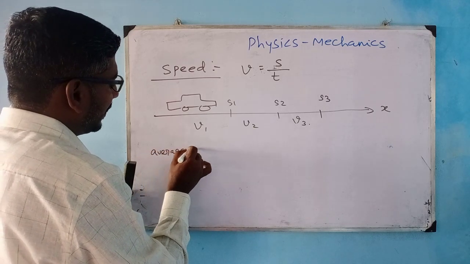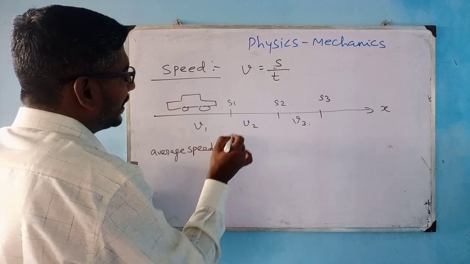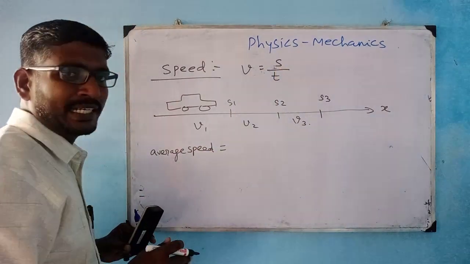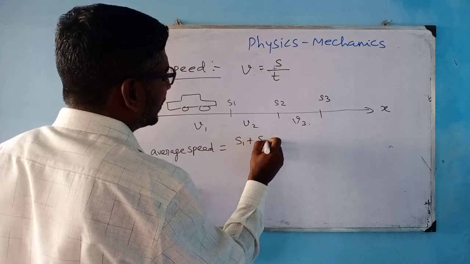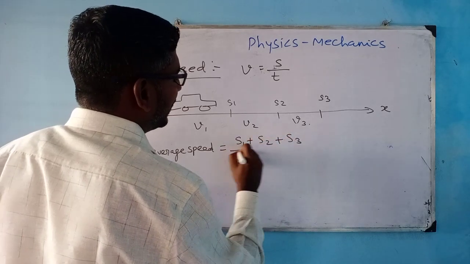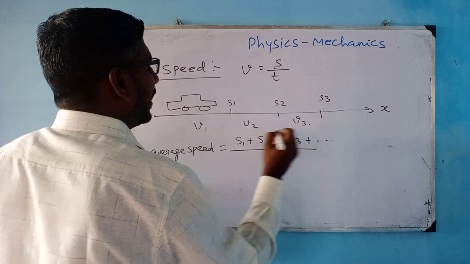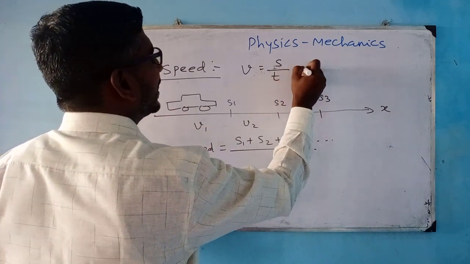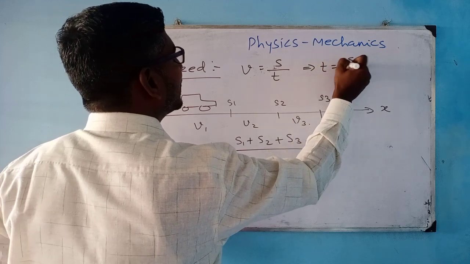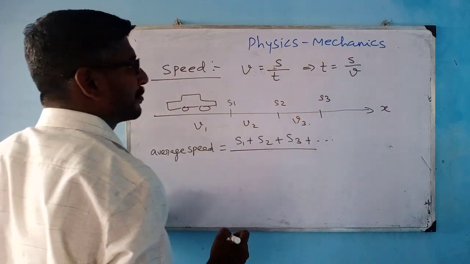Average speed is nothing but distance traveled by time taken, which means the total distance, right, which is s1 plus s2 plus s3 divided by the time taken. Time taken I can calculate from here, t equal to distance traveled by speed, s by v.